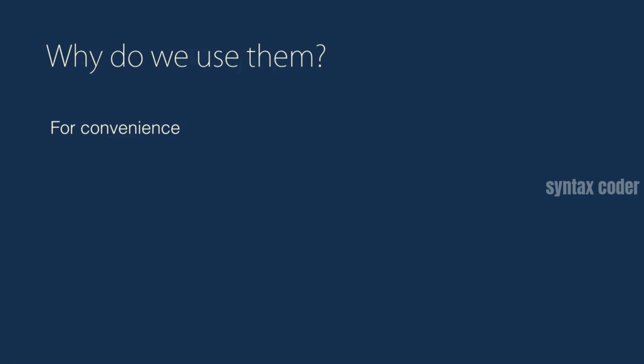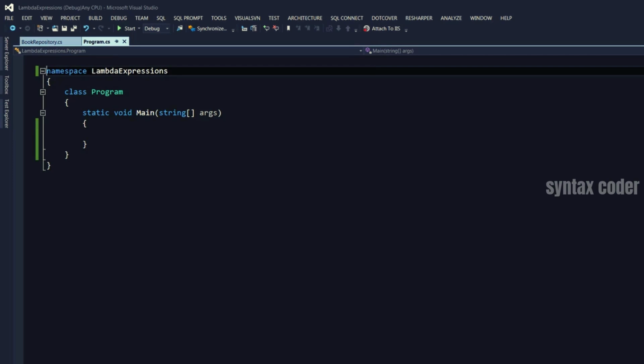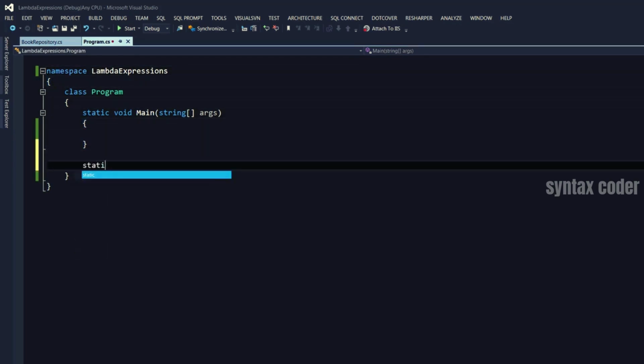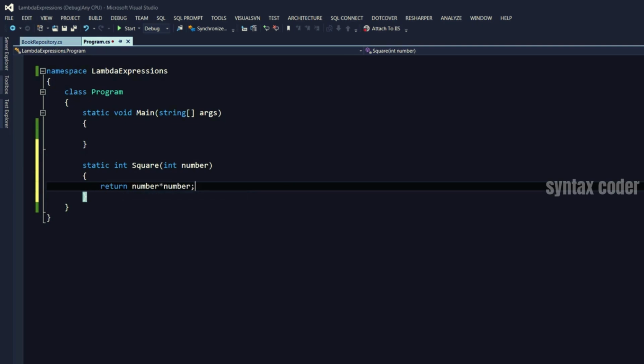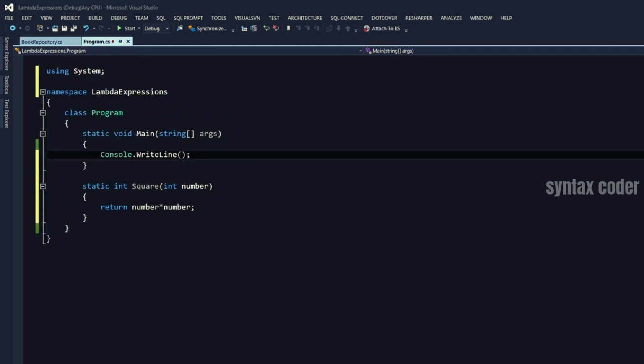Let me show you this with an example. Let's say we would like to write a method that takes a number and returns the square of that number. Typically, this is how we would do this. So, static int square, int number, return number times number. So return the square of that number. Let's make a call to this method. So first, I put Console.WriteLine square, pass in 5 here. So we should get 25. Let's run the application with Control and F5.